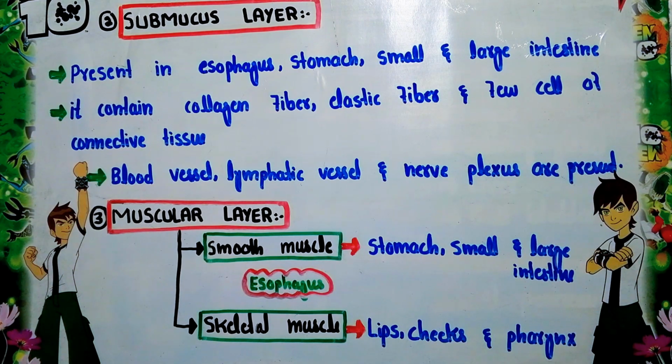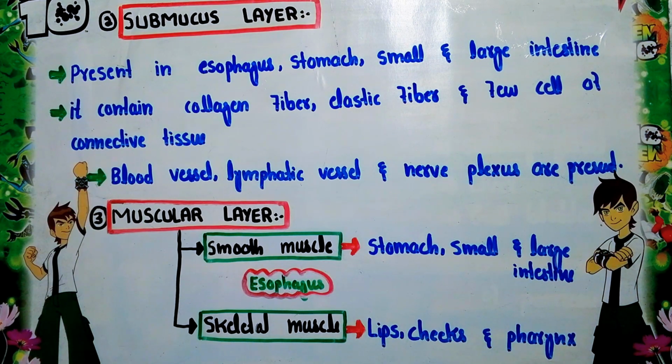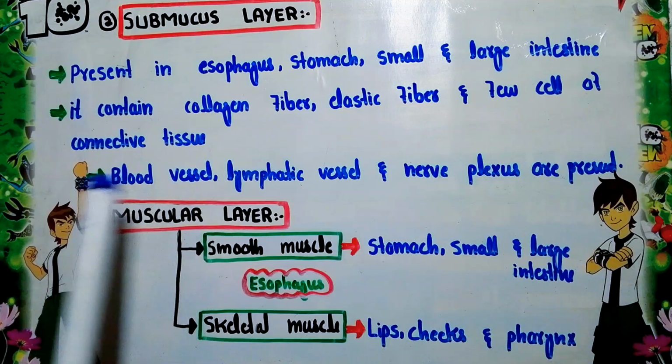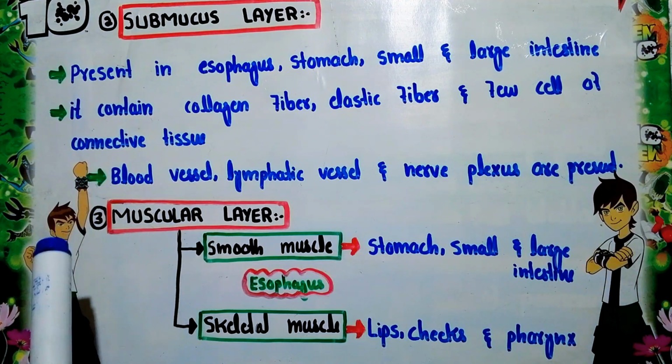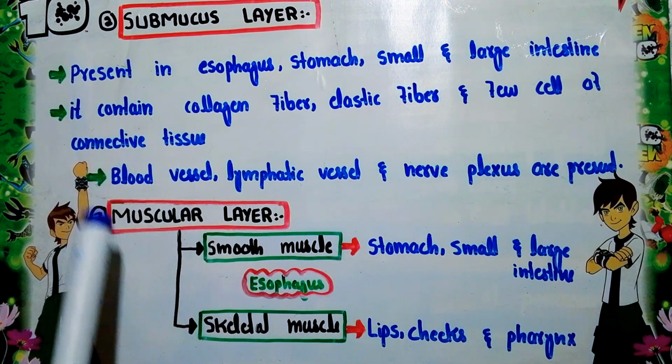Now the third layer, located on the outer side of the submucosal layer, is called the muscular layer. As we know, muscles are of three types. The first is smooth muscle, the second is skeletal muscle, and the third is cardiac muscle. Cardiac muscle is located in the heart. The remaining two, smooth muscle and skeletal muscle, are present in the GIT.